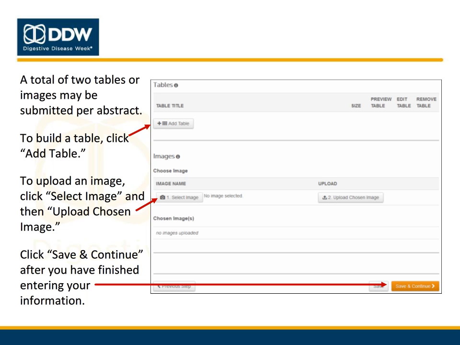After you have answered all of the required questions on the page, marked by a red asterisk, click Save and Continue to move to the next step. At any time during the submission process, you can log out and return to your draft, provided that you save your work.